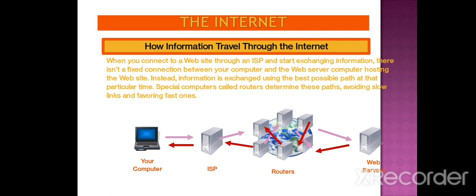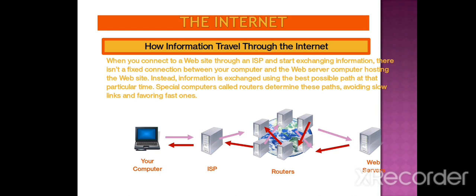Now how the information travels through the internet. When you connect to a website through the ISP and start exchanging information, there is not a fixed connection between your computer and the web server's computer hosting the website. Instead, the information is exchanged using the best possible path at that particular time. Special computers called routers determine these paths. Here the router is a special device which basically routes the path. When two or more devices are connected to the router, it finds the best path among all these devices.